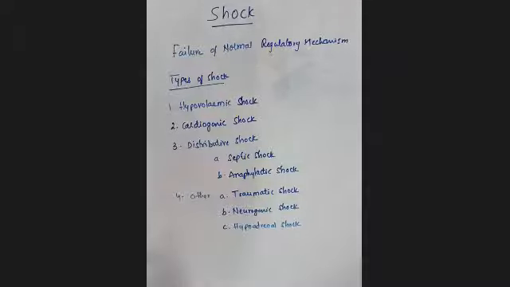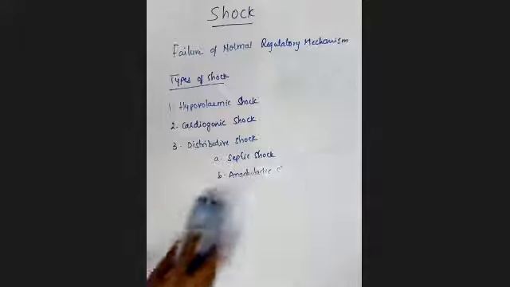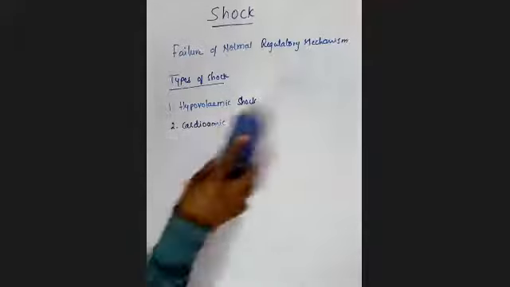The first one is hypovolemic shock. The next one is cardiogenic shock. The distributive shock is again of two types, septic shock and anaphylactic shock. We also have other types of shock, like traumatic shock, neurogenic shock, and hypoadrenal shock. Clear? First we'll see what is meant by hypovolemic shock.